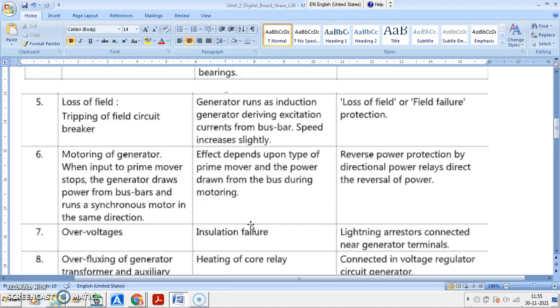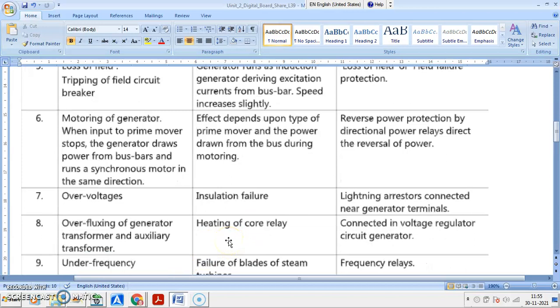So the prime mover is driven from the bus during the motoring action. So you may have reverse power flow from bus bar to generator, and you can apply reverse power protection. In that case, a reverse power directional relay will be provided, which will sense the reverse power flow and operate the circuit breaker to isolate the generator from the system, and you can protect your generator.